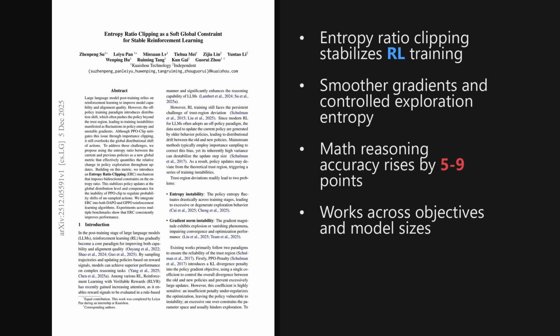So, wrapping up, entropy ratio clipping acts like a global safety belt on reinforcement learning updates, keeping exploration stable while still lifting accuracy, especially on hard math benchmarks. The broader message is that monitoring entropy shifts can make large language model post-training more reliable, not just stronger.